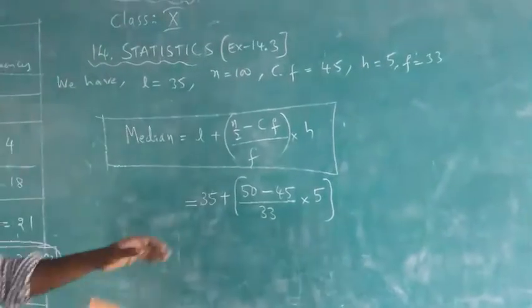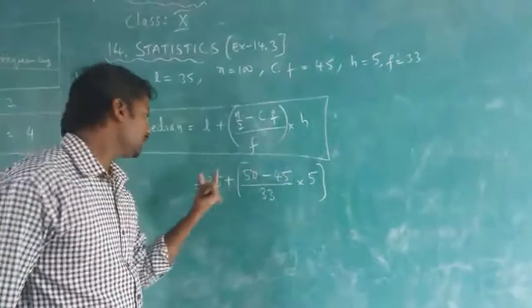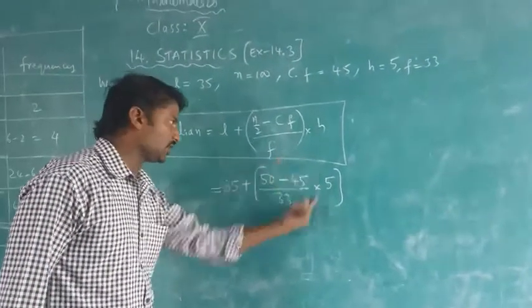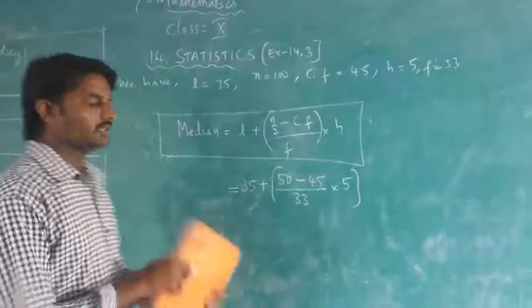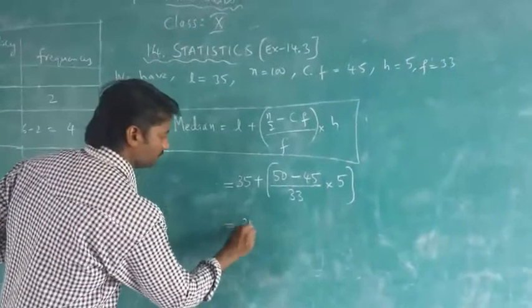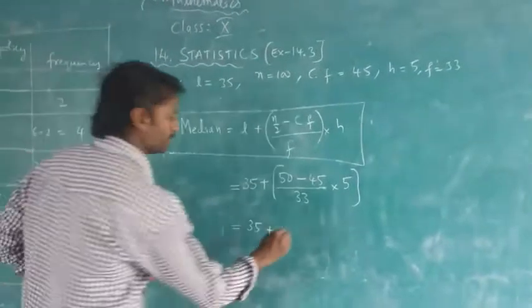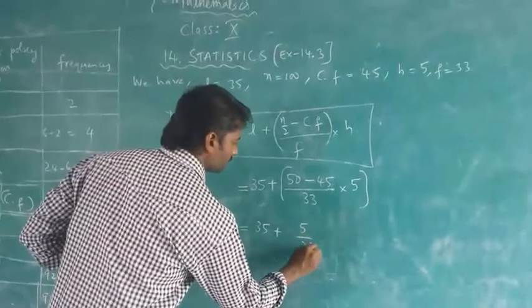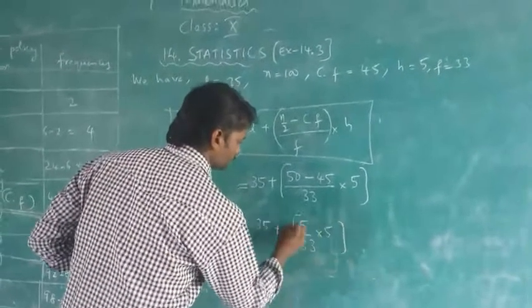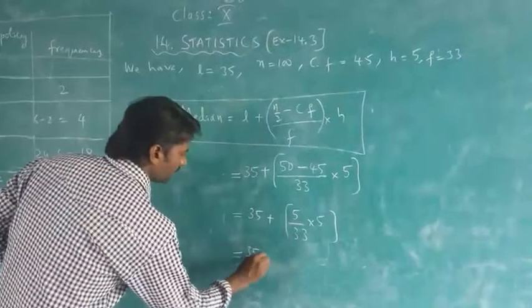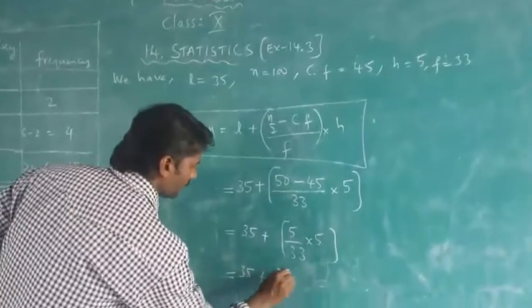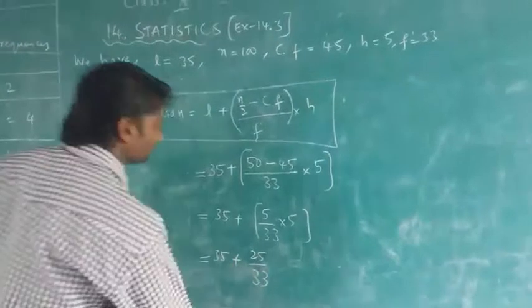I told you, children, whenever you are doing this simplification, first solve the brackets, then only do the last step. 50 minus 45 children is 5. 5 on 33 into 5. So multiply, 35 plus 25 on 33.